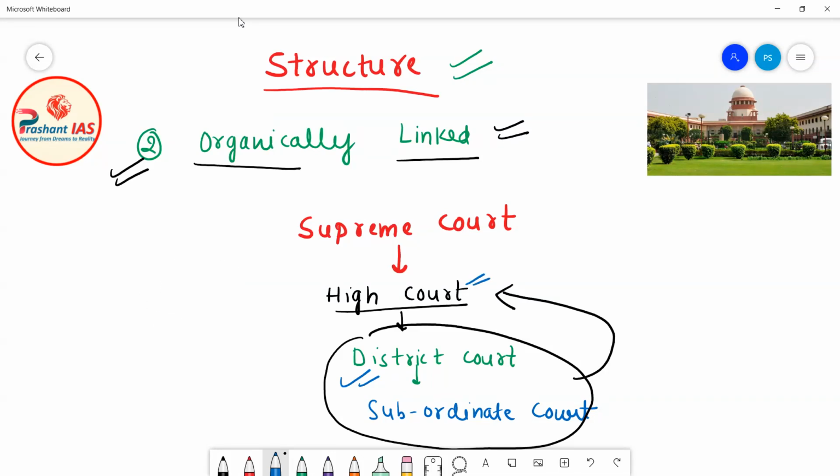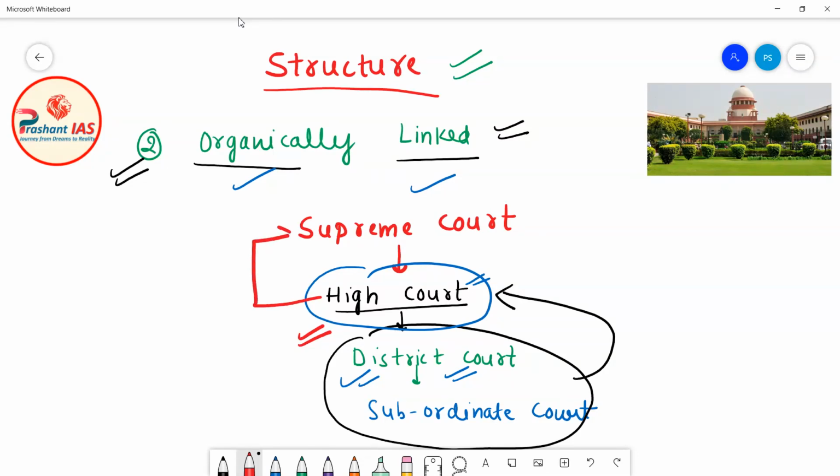So organically linked means that the judges working in the district court can be promoted and appointed as the judges of high court. Similarly, the judges working in the high court can be elevated and appointed as the judge of Supreme Court.